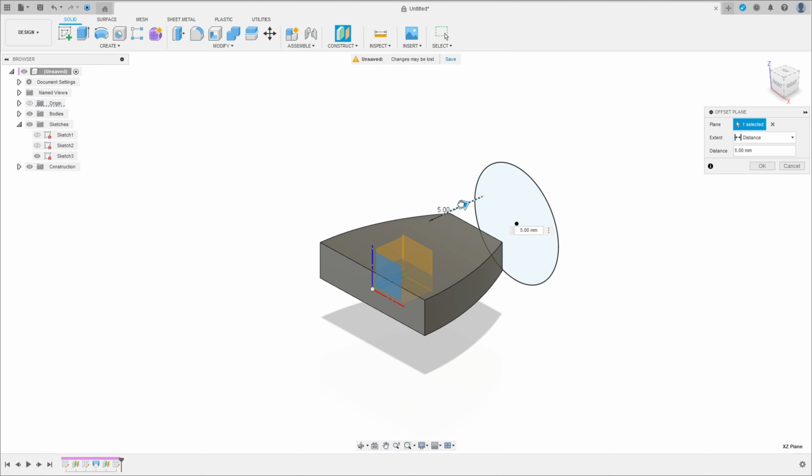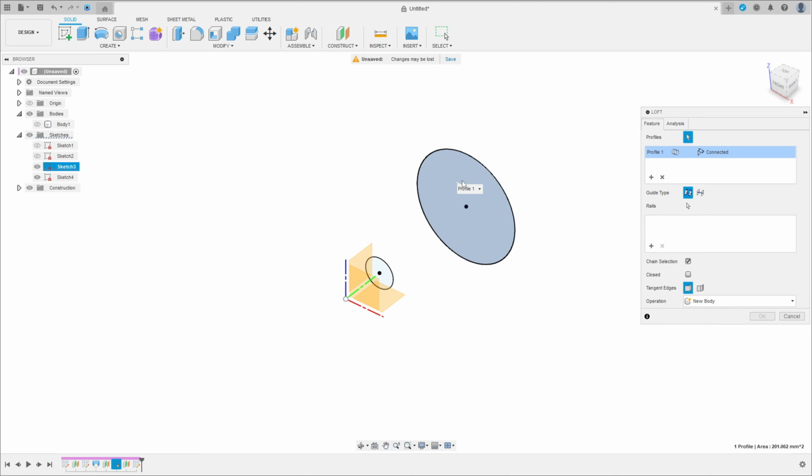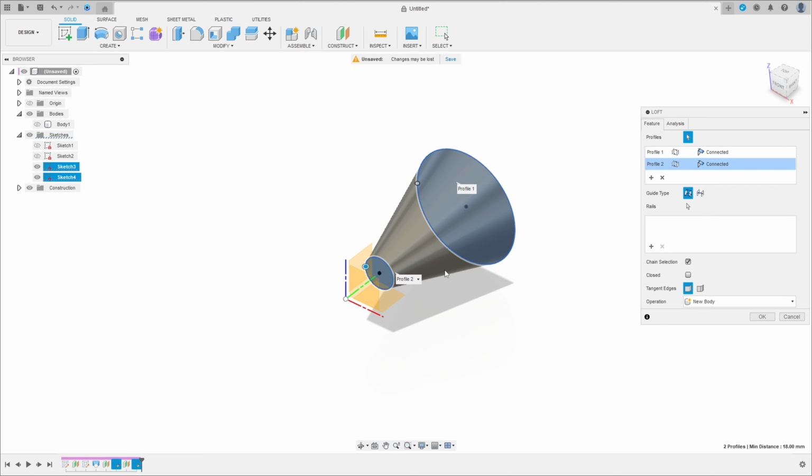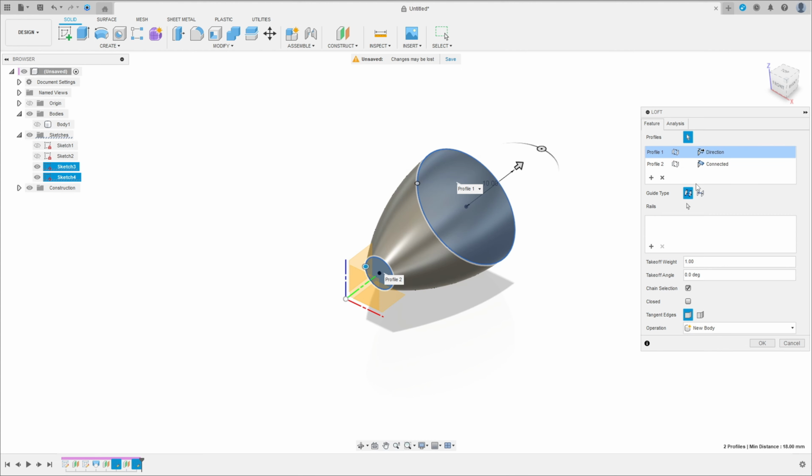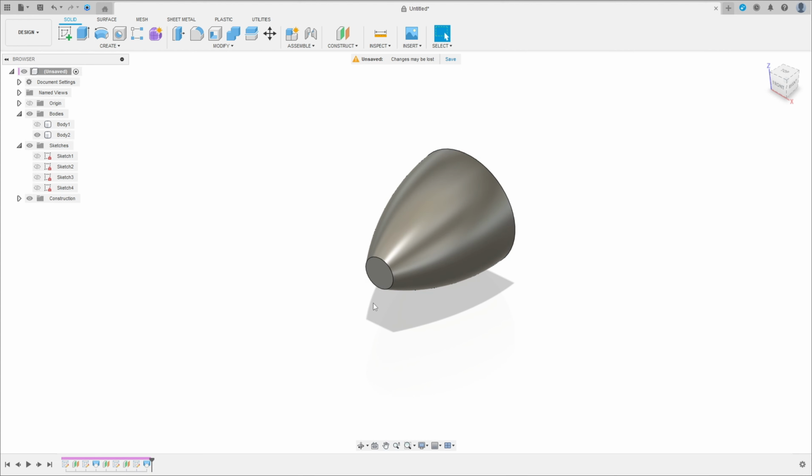Now we can hide this body one. Okay. Go to create and select Loft. Select this profile first and then this profile. Okay. And the profile one, select direction, operation, new body, press OK. We have two bodies here, okay.